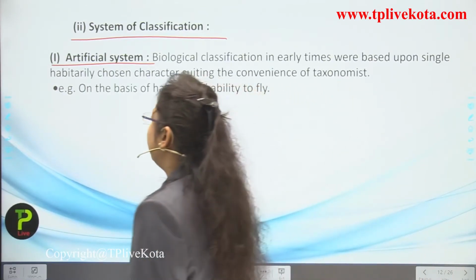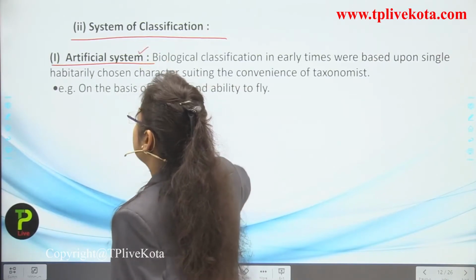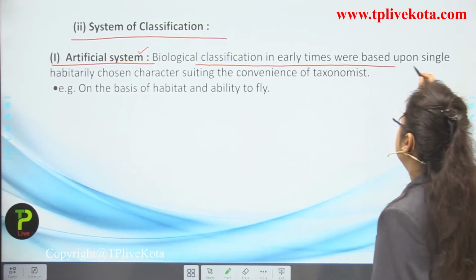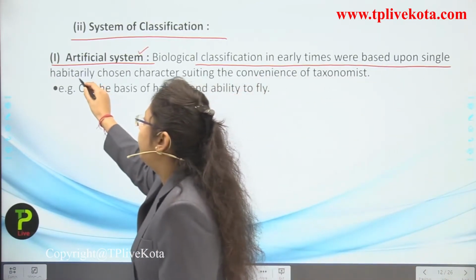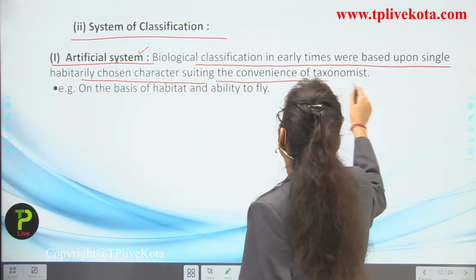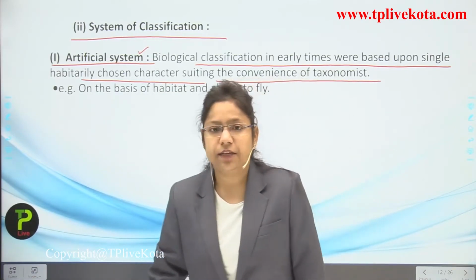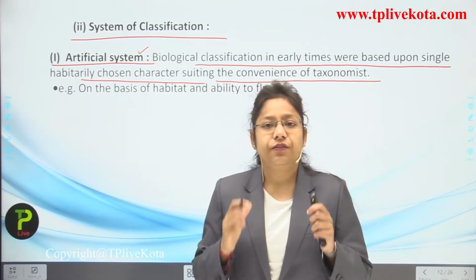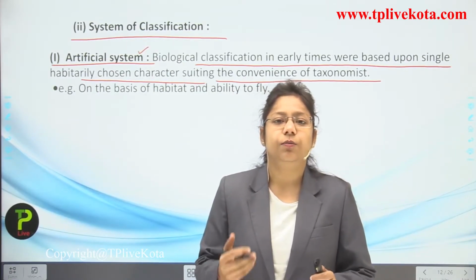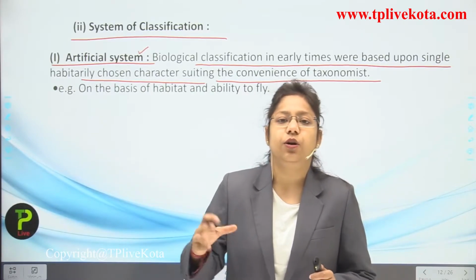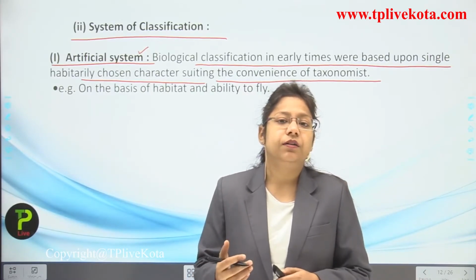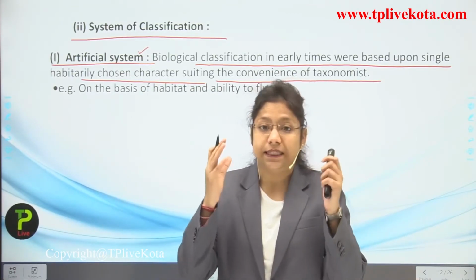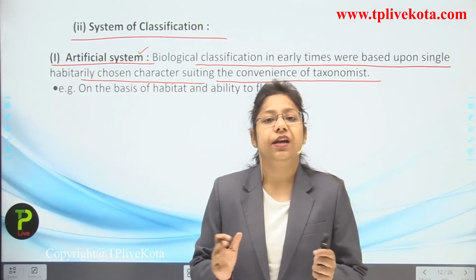Firstly, we are going to talk about the artificial system. What happened in the artificial system? Let us read. Biological classification in early times was based upon single, arbitrarily chosen characters suiting the convenience of taxonomists. Taxonomists in the past just fixed the goal by looking only at the habitat of a particular organism. If a particular organism was living in hot temperature, or in cold temperature, or in an aquatic environment, or in a desert area, they just put that organism in such a category.